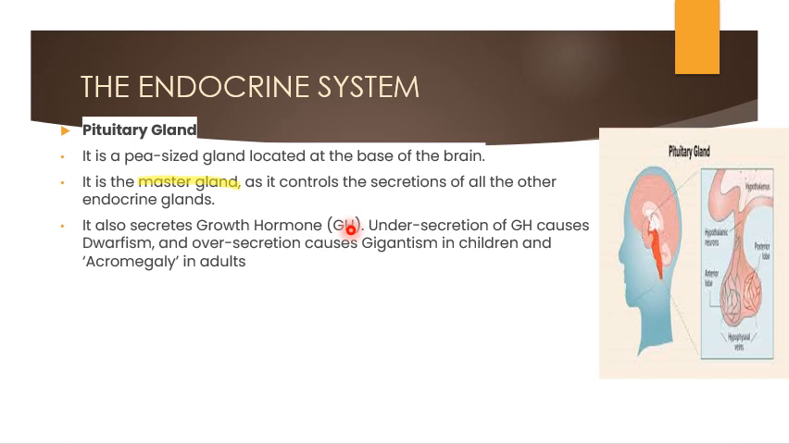And also you can see here it secretes growth hormone, I told you, that is GH. Undersecretion of GH causes dwarfism. Oversecretion causes gigantism in children and acromegaly in adults. So this is regarding the pituitary gland. Okay, now let us move on to the next slide.